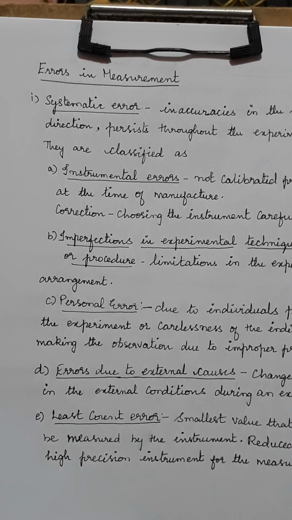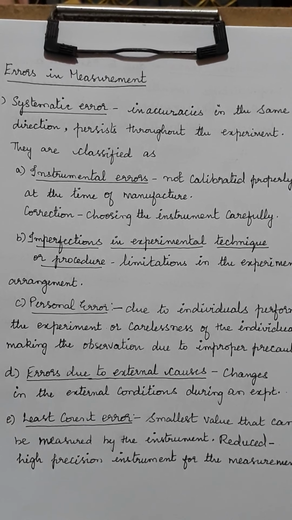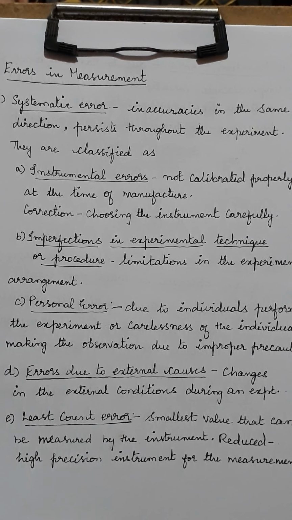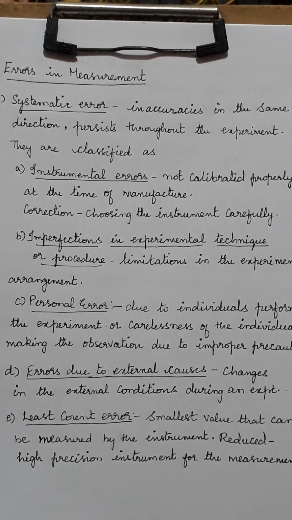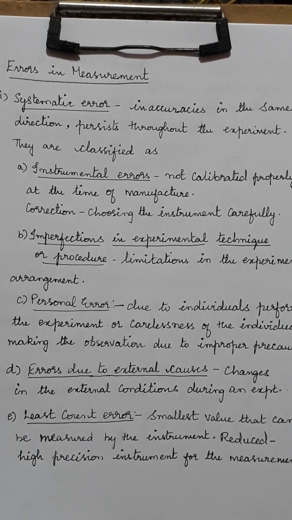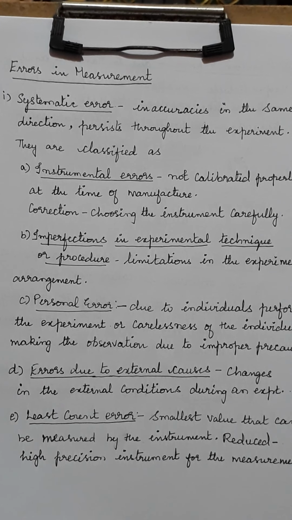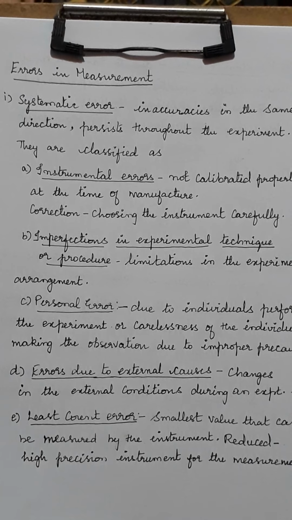What is the meaning of precision? Suppose I need to find the length of a book. Instead of finding it only in centimeters, if I could find it even in millimeters, then that is what is called precision.